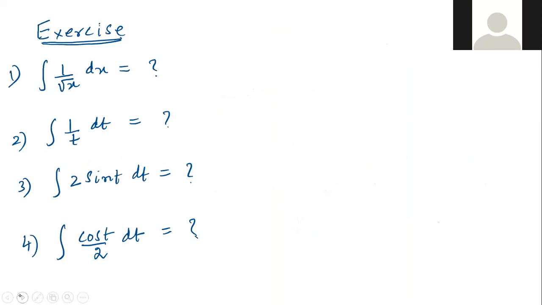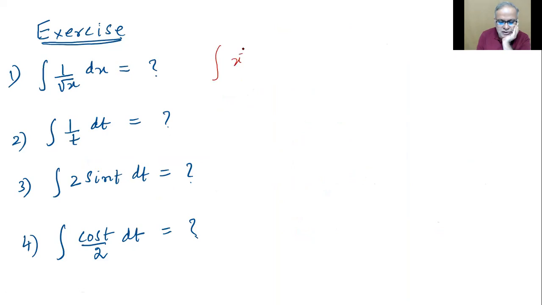Now, come on, exercise. Integral of 1 by root x dx. It will be x to the power minus half, children. So it is equal to x to the power minus half plus 1 by minus half plus 1 plus c. Whenever limits are not put, every time you put that plus c. I'll tell you more of that as we keep doing few things.